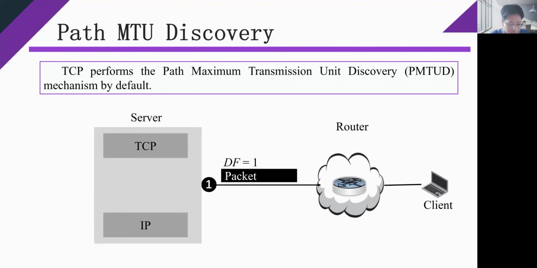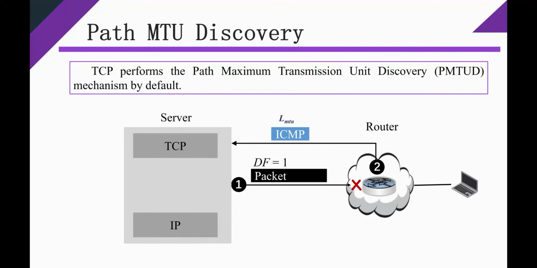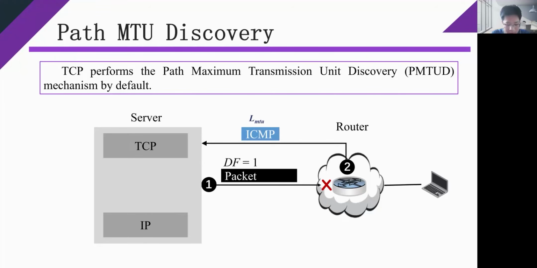After a TCP connection is established, the server first generates TCP segments based on the initialized MSS value, for example, 1460 octets in Ethernet, and sets the don't fragment flag in the IP header as true. During forwarding, if the packet size exceeds the next hop MTU of an intermediate router, the router will discard the packet and issue an ICMP fragmentation needed message to the server.